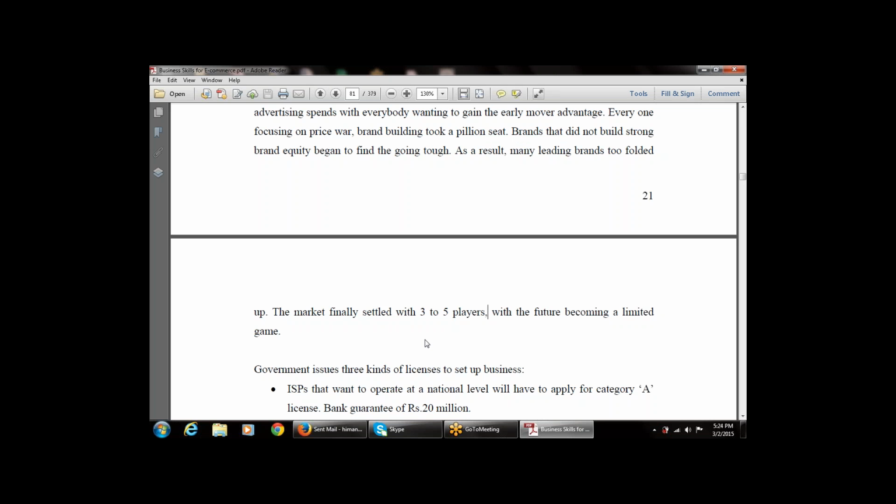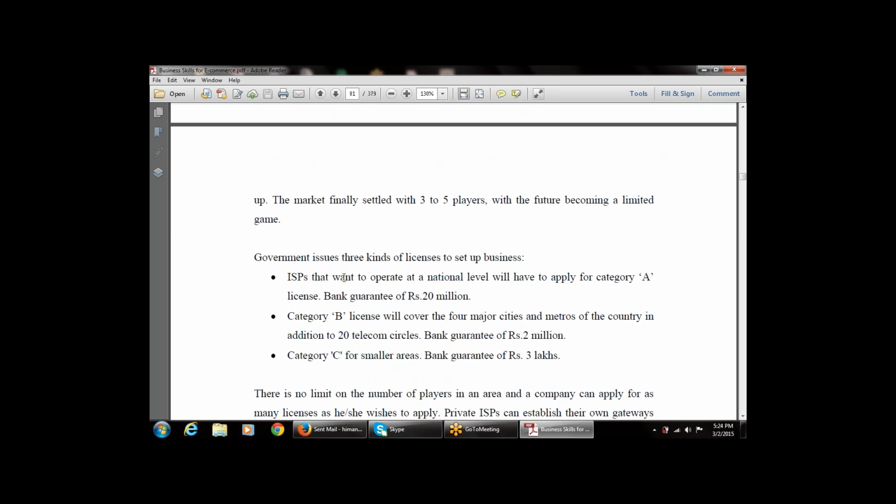Government issues three kinds of license to set up the business. That is, what are the three kinds of licenses that are available? The first one: an ISP that wants to operate at a national level will have to apply for a category A license. There are three types of license, A, B, C. The ISPs at the national level will have to apply for the category A license.